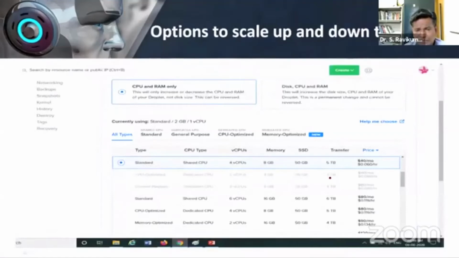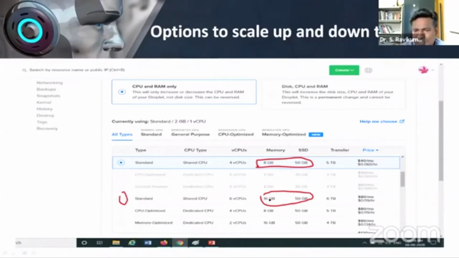The next important thing we discussed is scaling up and scaling down the system. This is the screen which tells you that, for example, now my system runs on 8 GB RAM and 50 GB hard disk. Tomorrow you think that I need a bigger system, you can just move to 16 GB RAM because you need more speed. If you click from here to here, the system will transform from 8 GB to 16 GB. But in your traditional system, we can't do it like that.